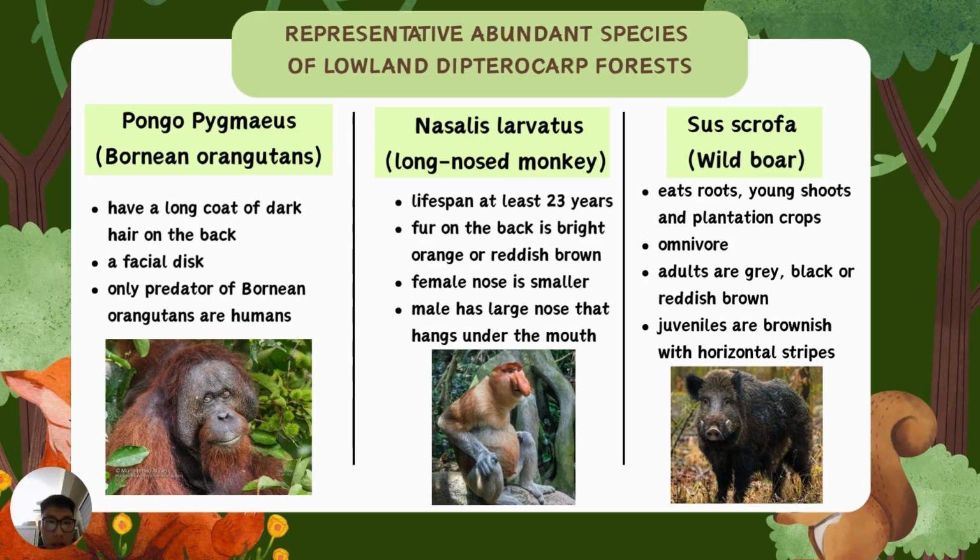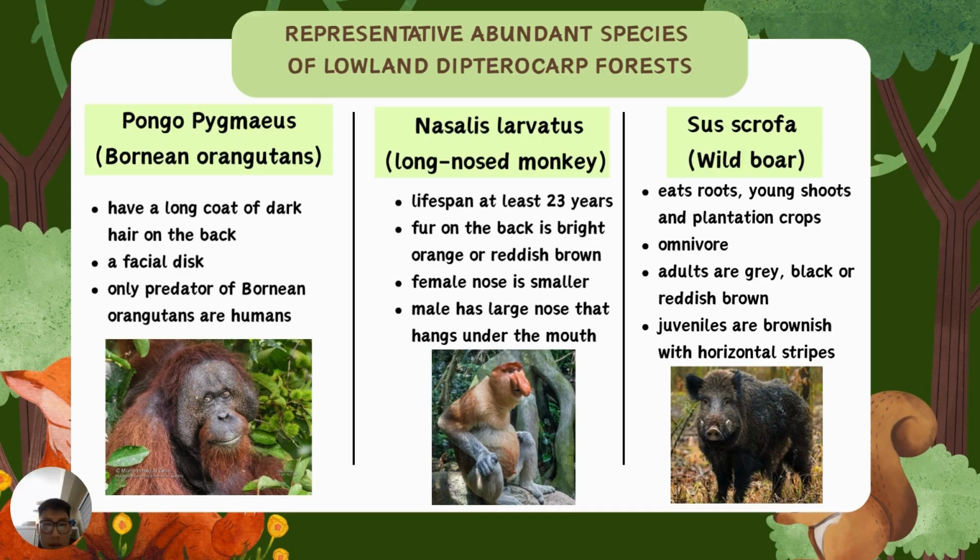Next, representative abundant animal species of the lowland Dipterocarp forest. First, Pongo pygmaeus, which is also known as the Bornean orangutan. They have a long coat of dark hair on the back and also a facial disc. Their only predator is humans.